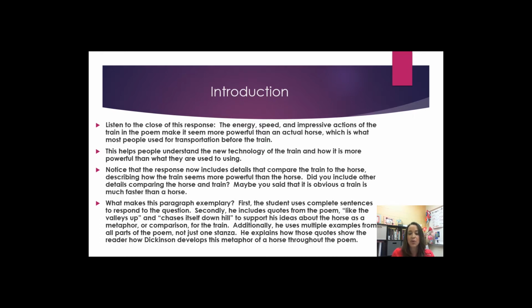Secondly, he includes quotes from the poem, like "the valley's up and chases itself downhill," to support his ideas about the horse as a metaphor or a comparison for the train. Additionally, he uses multiple examples from all parts of the poem, not just one stanza. He explains how those quotes show the reader how Dickinson develops this metaphor of a horse throughout the poem.